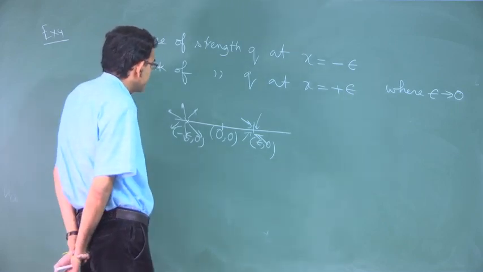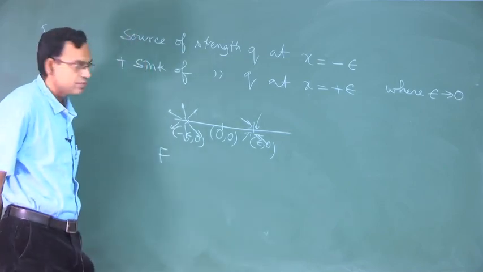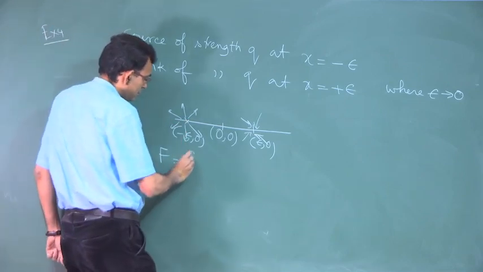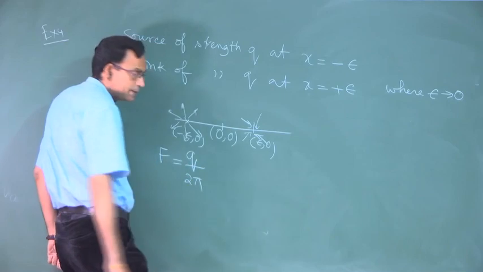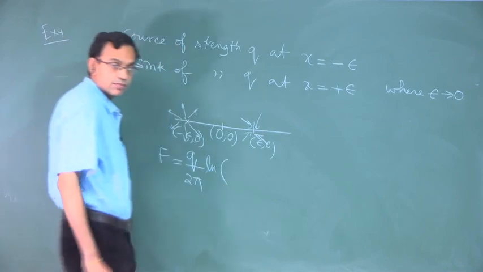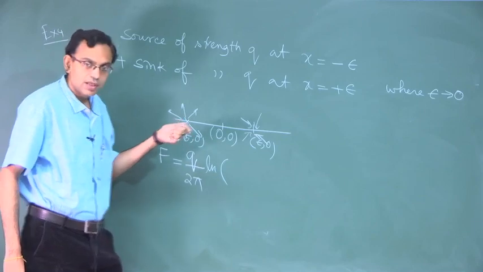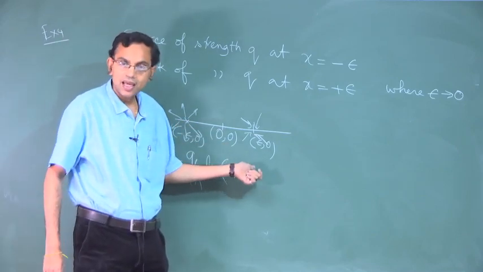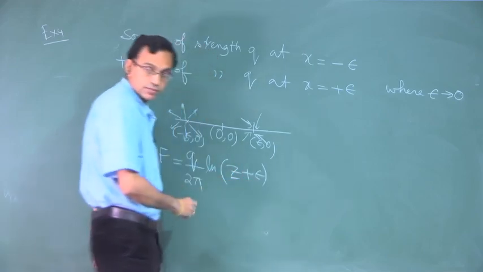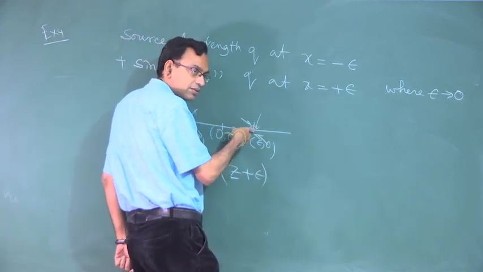So, now what is the complex potential? Superposition, source at this location: q by 2 pi ln, shift of place from 0 to minus epsilon, see it was ln z minus a. So, z minus minus epsilon, and here it is a sink of the same strength.